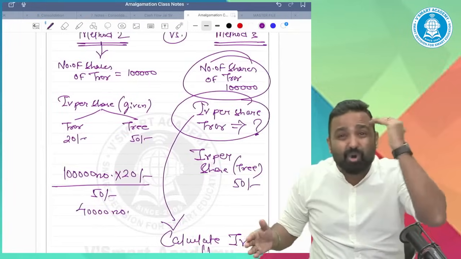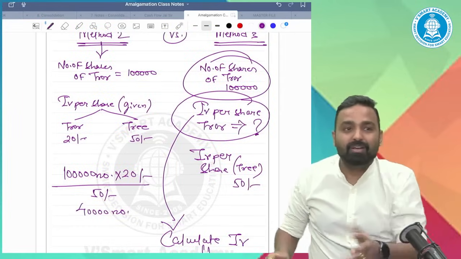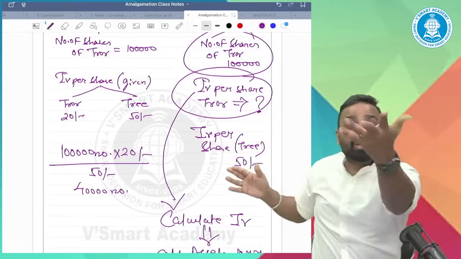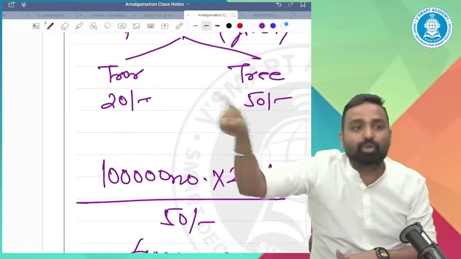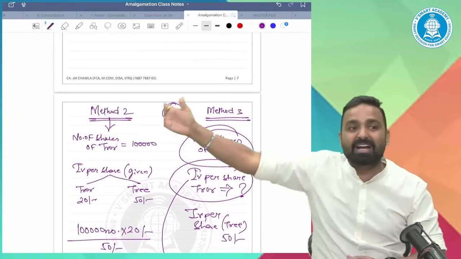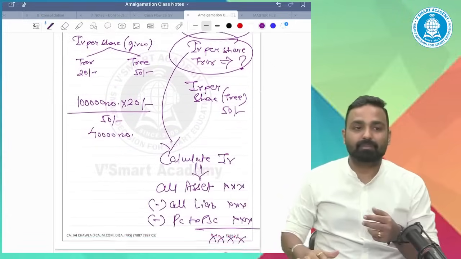Guys, please understand common sense. It's quite common sense only. In method 2, they have given you the 20 rupees value. In method 3, they are not giving you the 20 rupees value. They are asking you to calculate this 20 rupees. Apply common sense only. And this is the reason why I said method 2 and method 3 are almost similar. Understood or not?